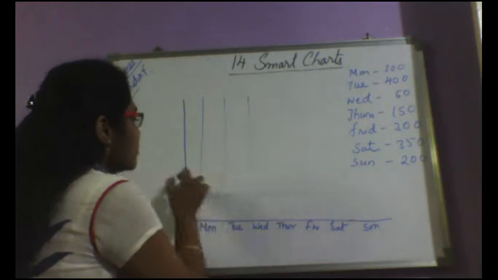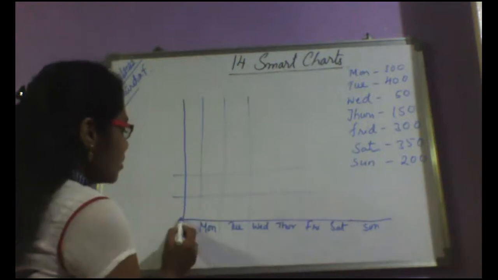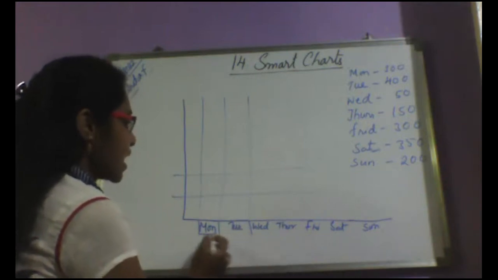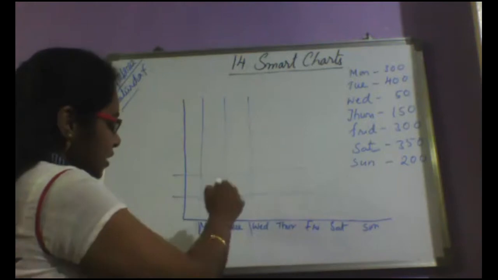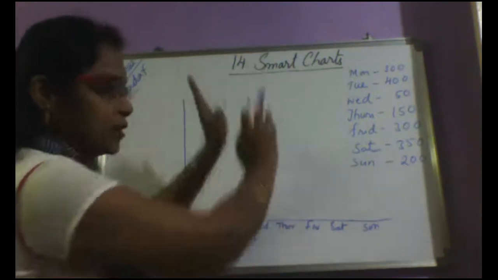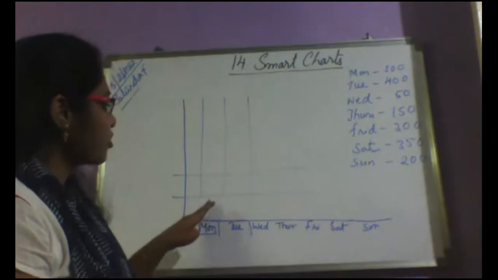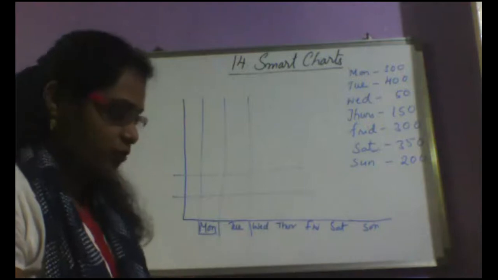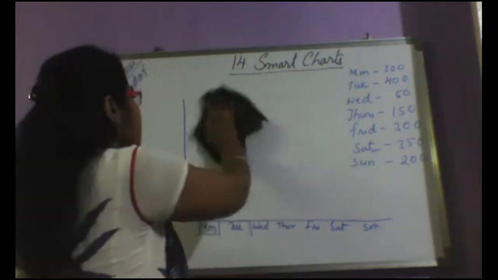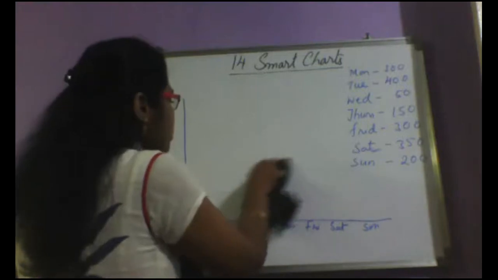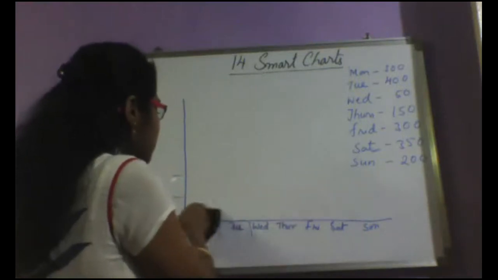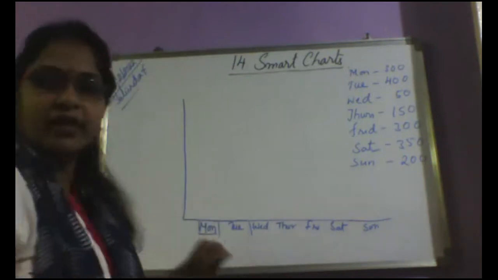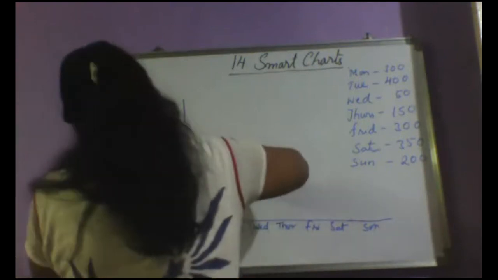So when you're drawing, see that for every day of the week, you leave the exact gap. You have to draw neatly. It should not be like for Monday you're drawing from here and then it's going somewhere else. It should be in a straight line. You have to be careful and draw neatly. So you are writing the weekdays on the horizontal line and you have to show the number of chocolates on the vertical line. Number of chocolates on the vertical line.